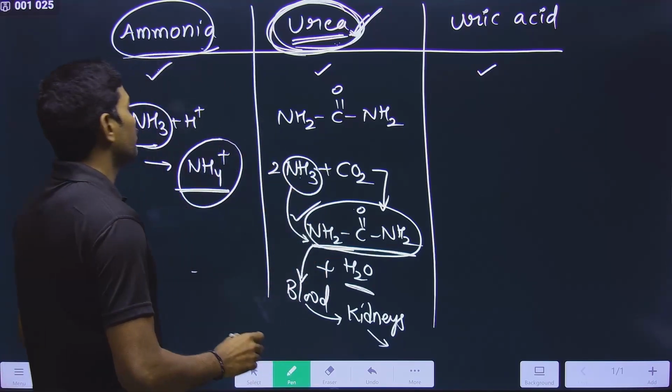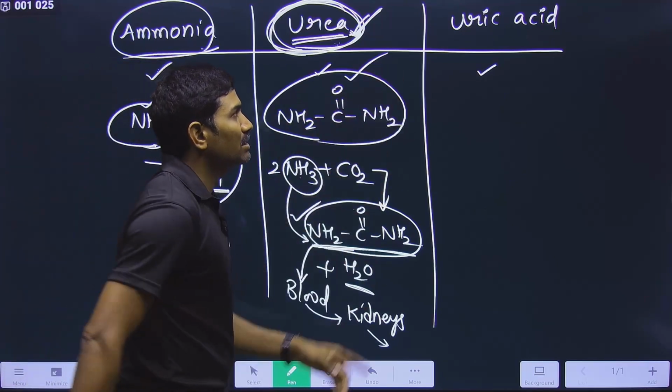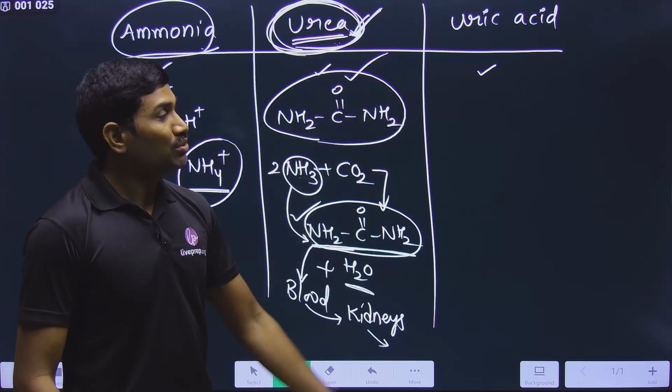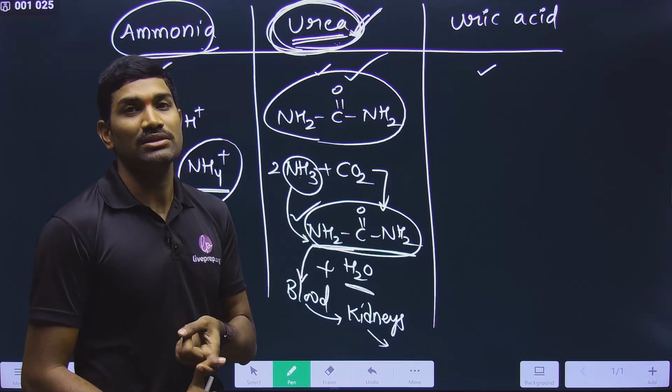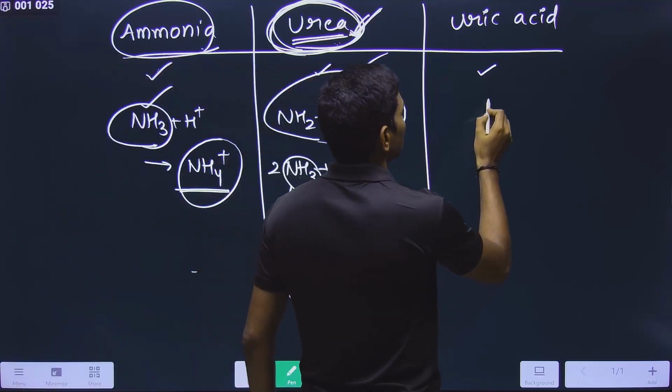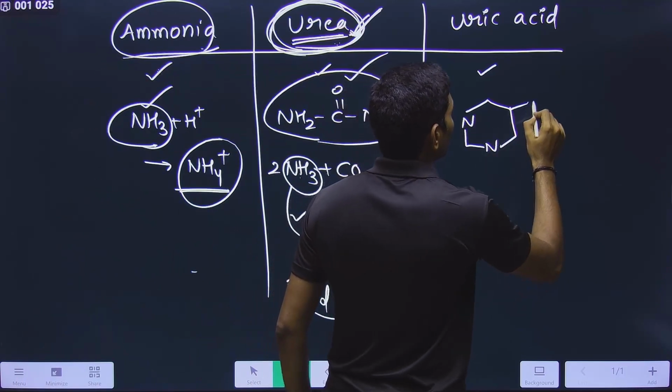So generally many students know what is ammonia and what is urea, but they don't know what is uric acid. You need to remember this one also. What is the interlinking question? This also you need to understand. Now observe carefully. What is this uric acid? This uric acid has the basic purine ring structure.